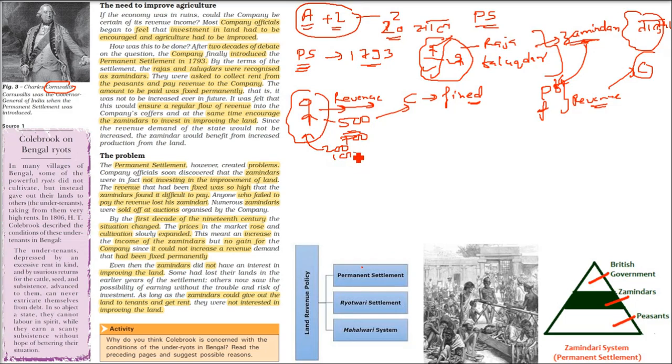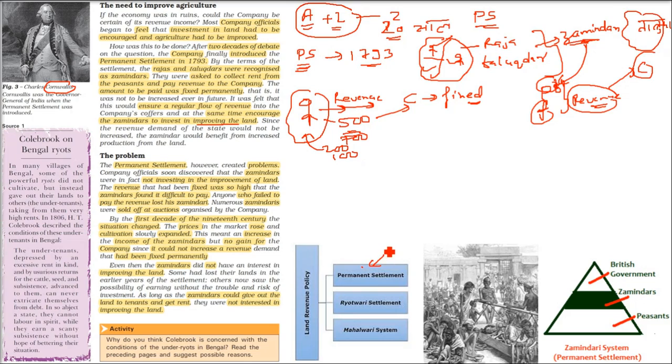The company thought, keep this 200, just give us 500 rupees. The company thought that with this extra 200, the Zamindar would do some improvement in the land, to keep agriculture at a good level.